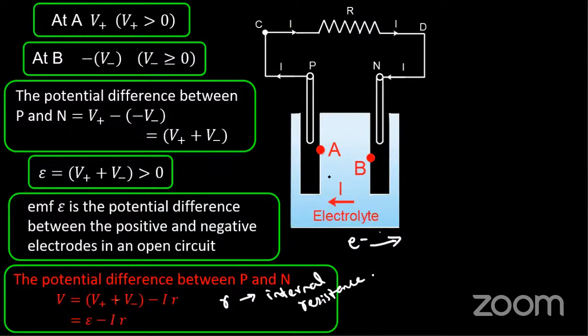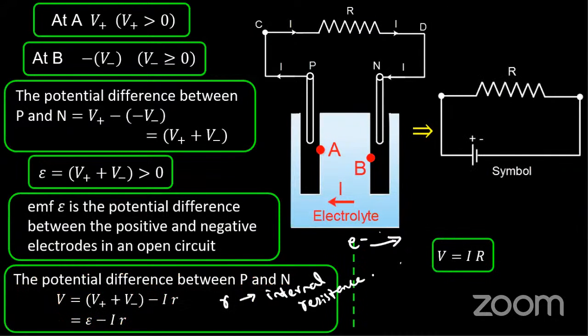The battery inherently, because of the electrodes present in it, has some internal resistance. So the net potential is given by E minus Ir, where r is the internal resistance of the battery. Then when we connect this to an external resistance, there will be some change. So this entire cell setup is replaced by two rods, a bigger line and a smaller line. This is called a cell, and this equivalent circuit symbol is represented here.